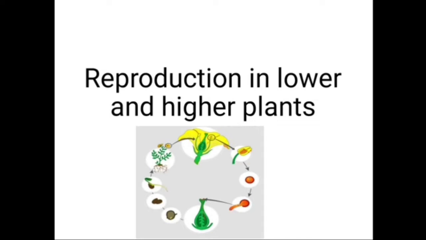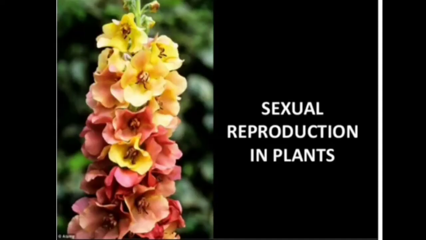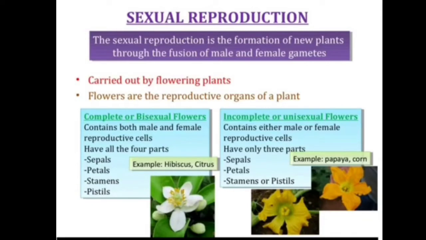These methods generally fall into two categories, that is asexual reproduction and sexual reproduction. So today we start with sexual reproduction in plants. Now what is meant by sexual reproduction?